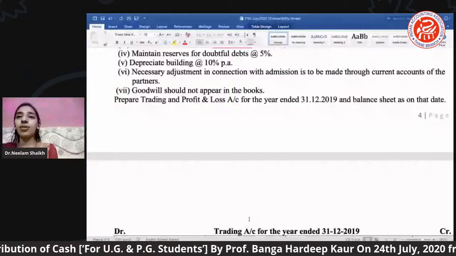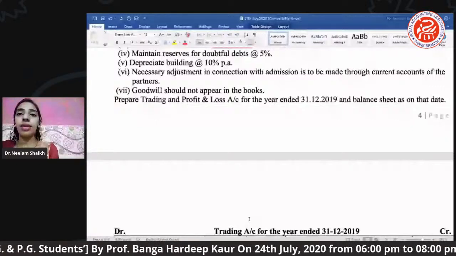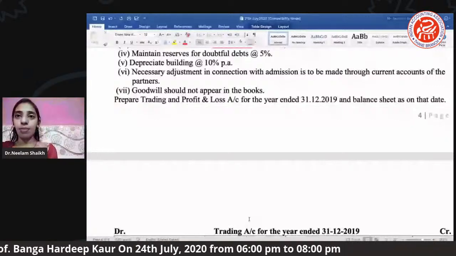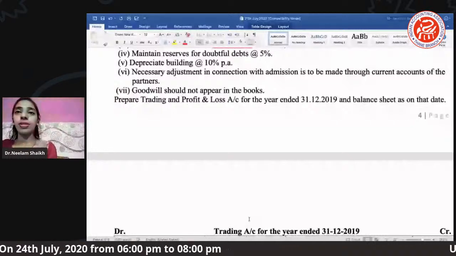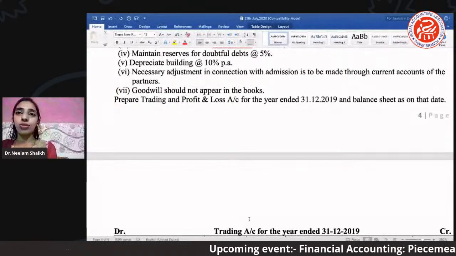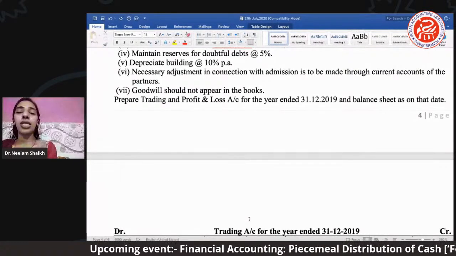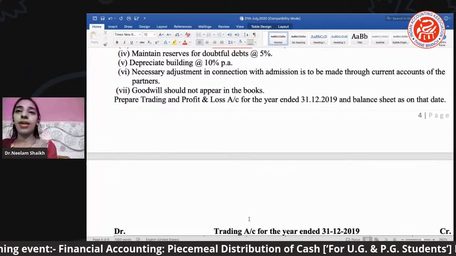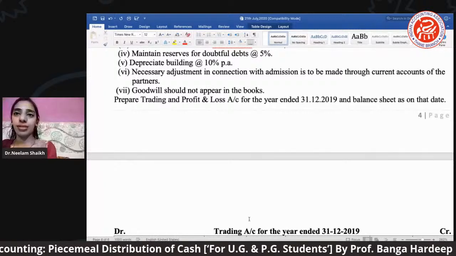Okay, next you can see there is a depreciation on building. ठीक है, depreciation we all are aware of. Depreciation we have to give one effect from the asset side, it will be less, यानी building से less हो जाएगा. And the second effect will be posted under the profit and loss account. Why? Because it's an indirect expense.